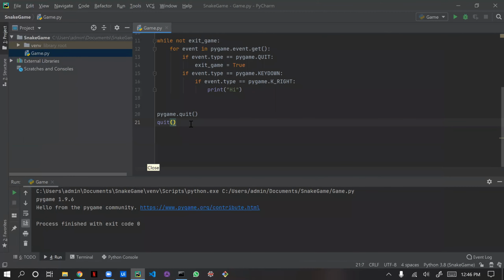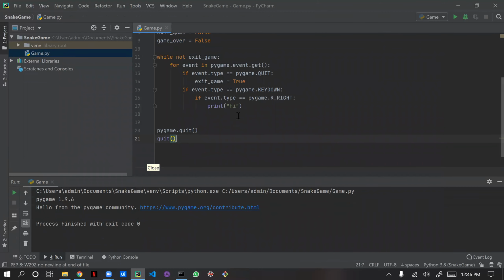Okay, we'll see why it is not getting executed. If event of type pygame is right. Okay, we'll see this later. First, we'll complete this portion because we need to handle the key, right? Without handling, it will not work. For handling the key, what we need to do? I will show that.